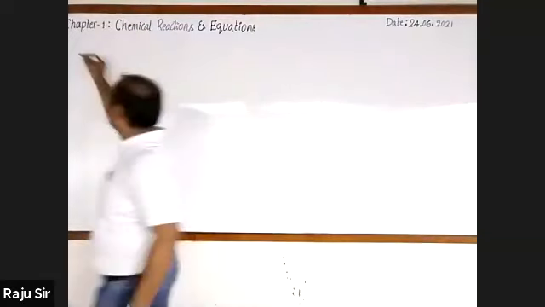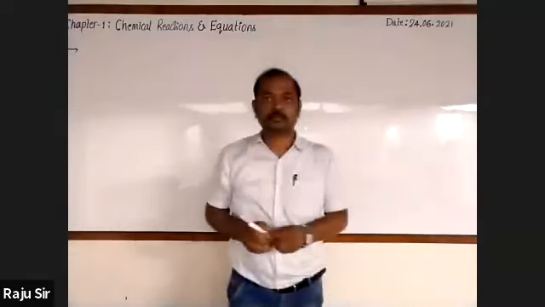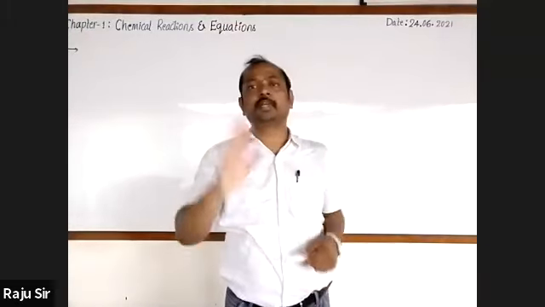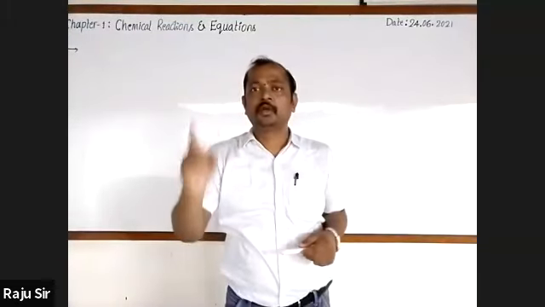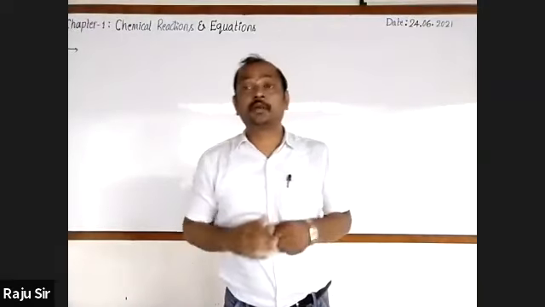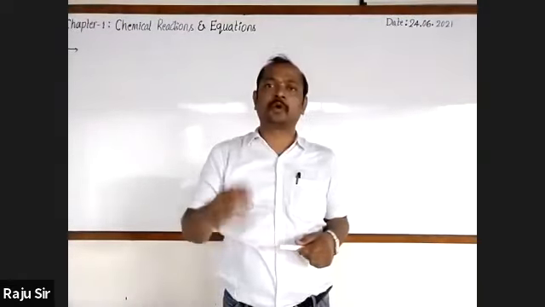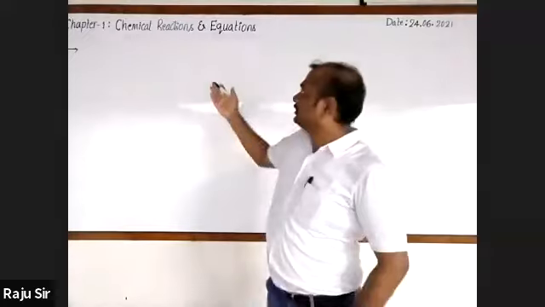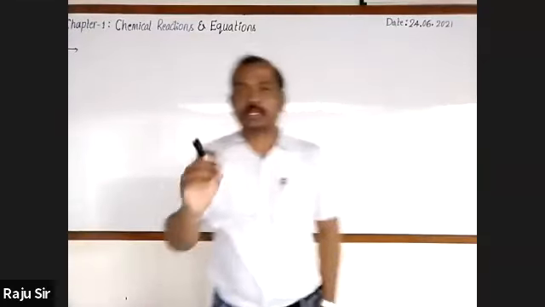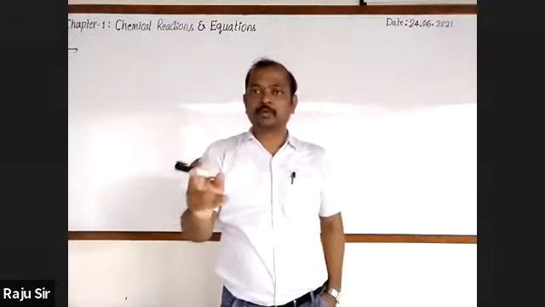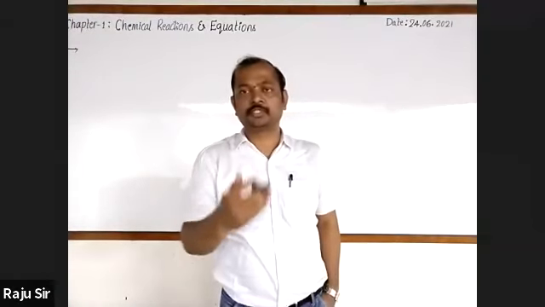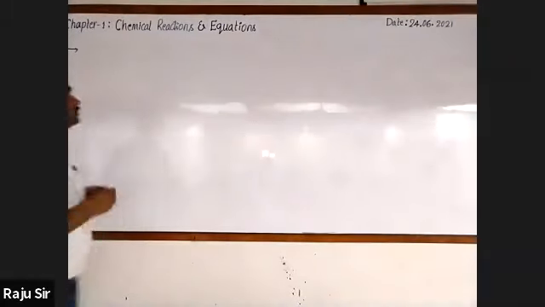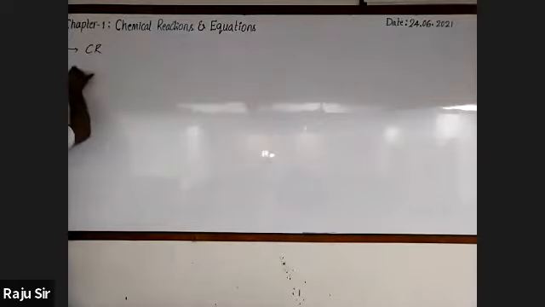The very first one is the definition of chemical reaction. You all know that a chemical reaction is nothing but a chemical process in which one or more substances undergo chemical change to form one or more new substances with new properties. This is a chemical reaction. Once again, the process in which one or more substances undergo chemical change to form one or more new substances with new properties is known as a chemical reaction.